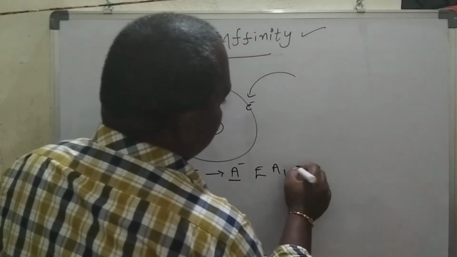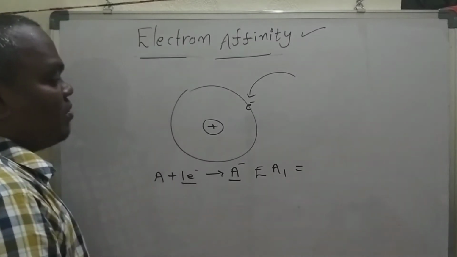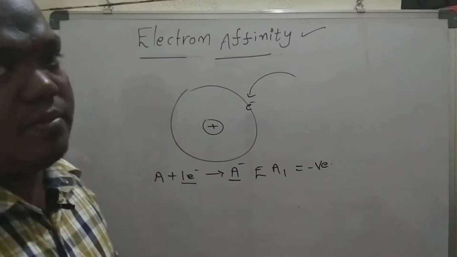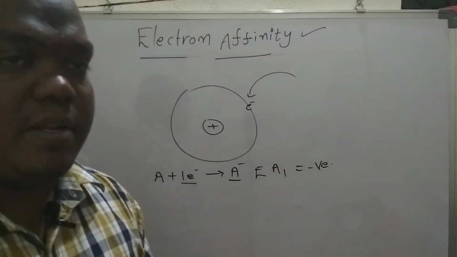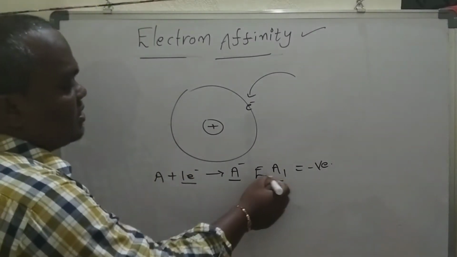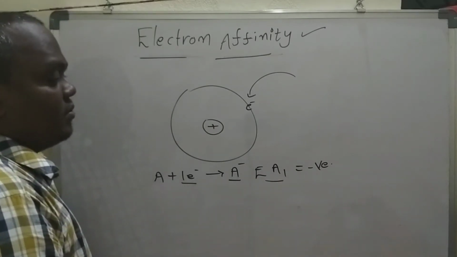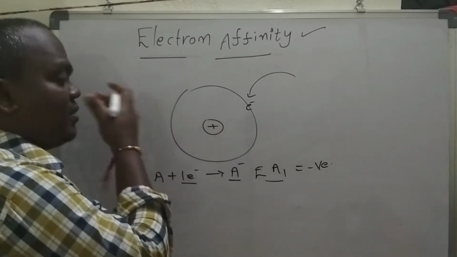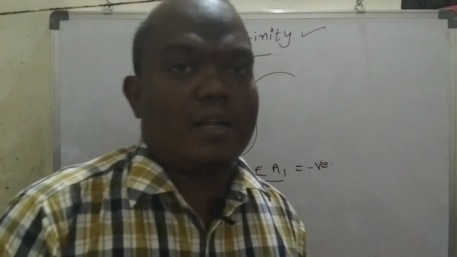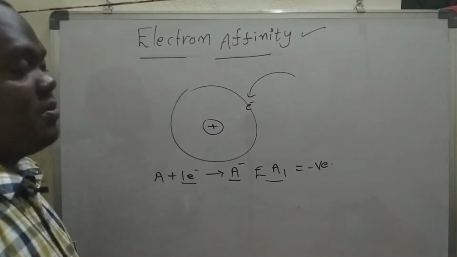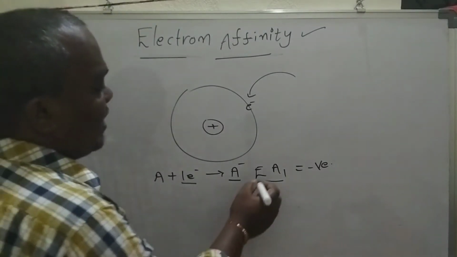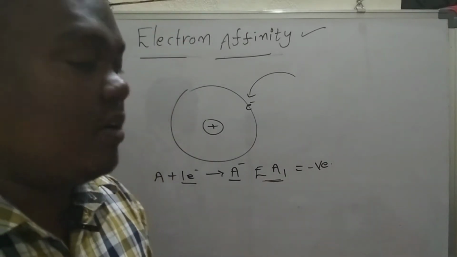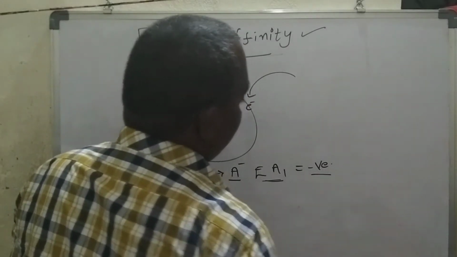EA1 generally has a negative value because there is a liberation of energy. When one electron is added to an isolated gaseous neutral atom, energy is released, so the first electron affinity values are negative in nature.